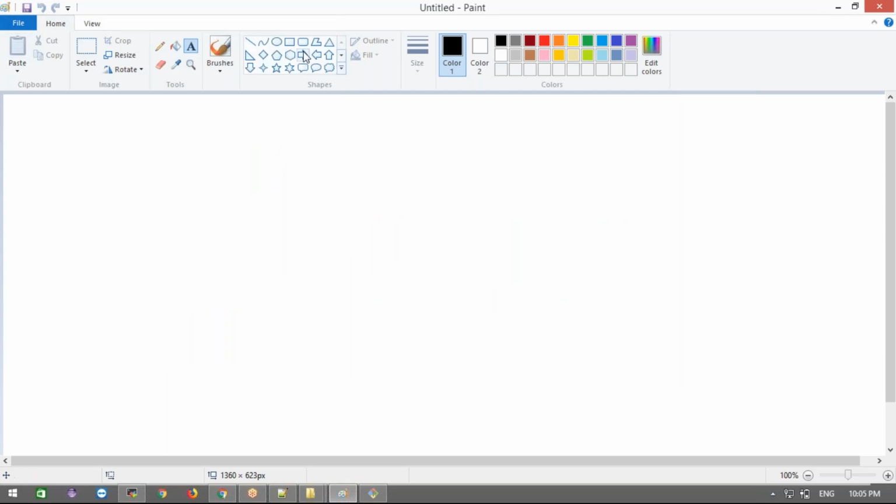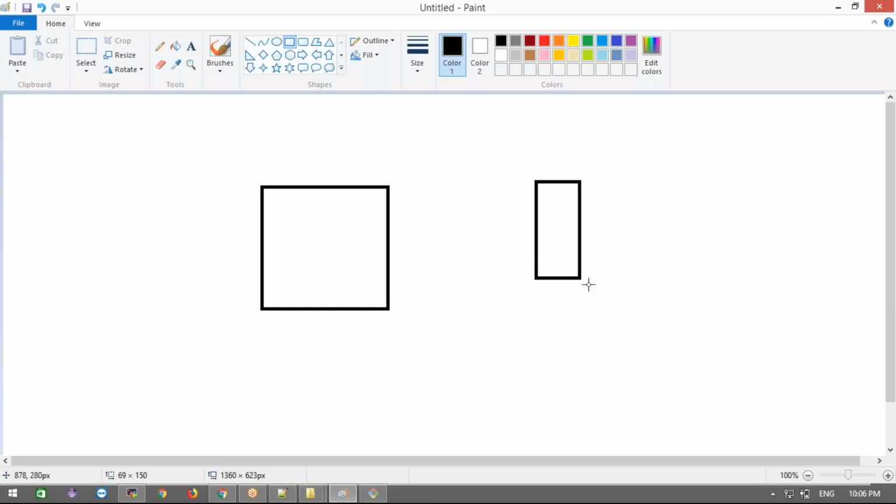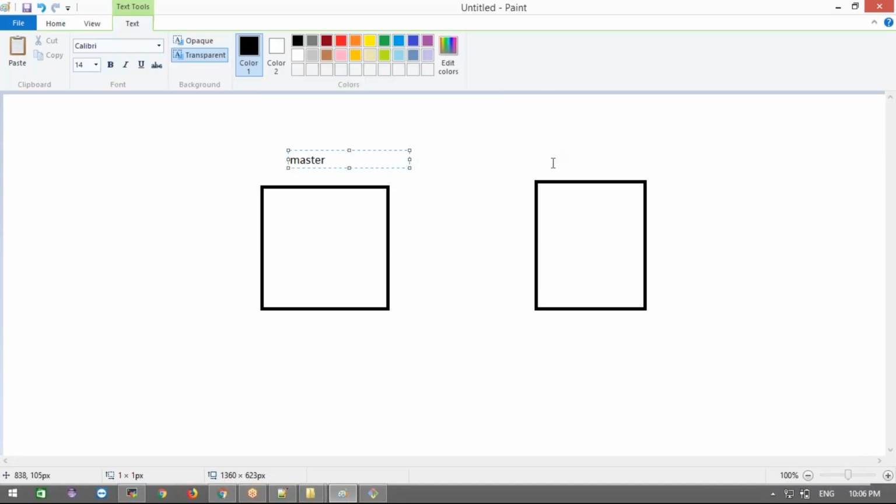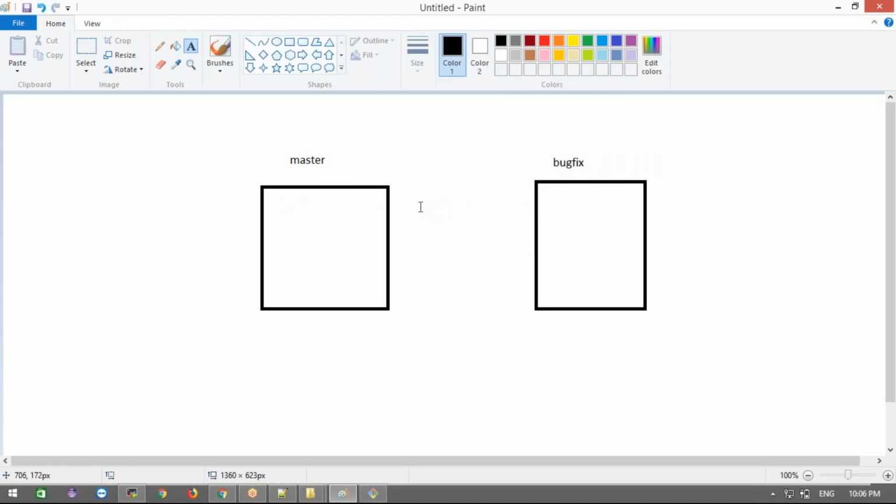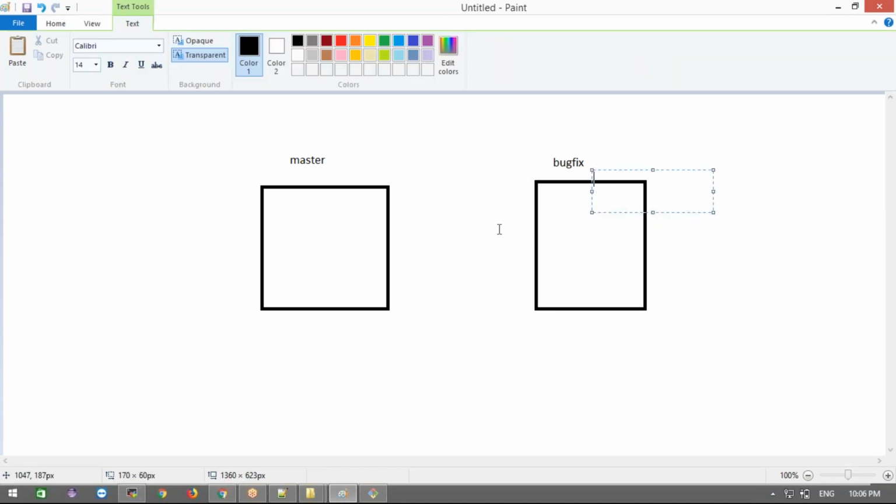Okay. Now, for example, you are working with the 2 branches. This is, for example, the master branch. This is the bug fix branch. Now, what happened? By mistake, you needed to write the commit message over here, but by mistake you made the commit here.